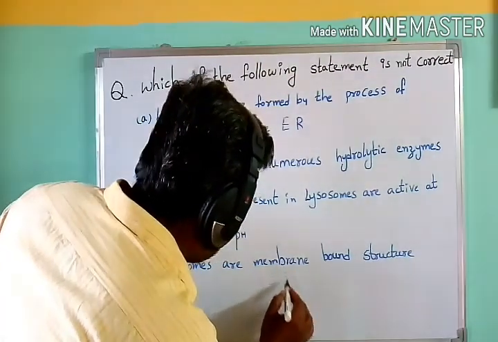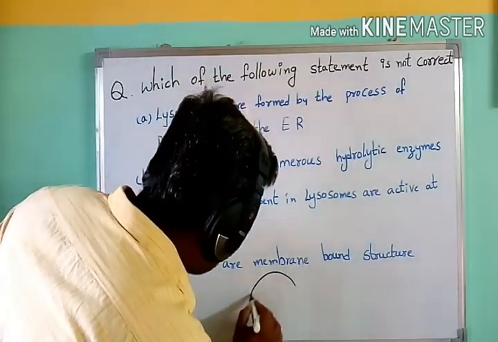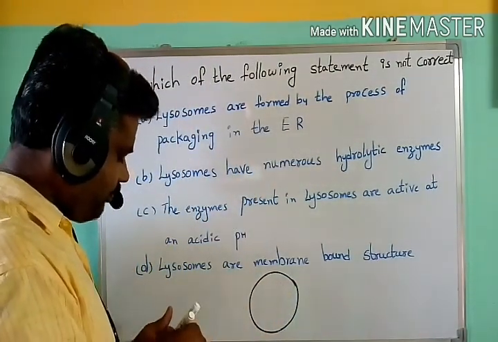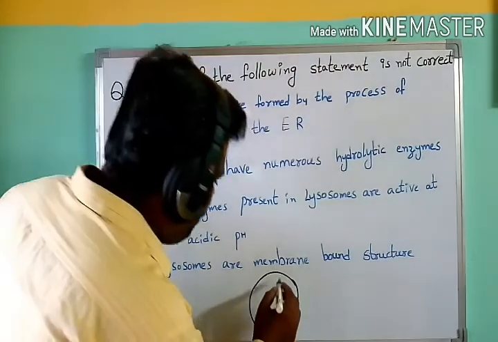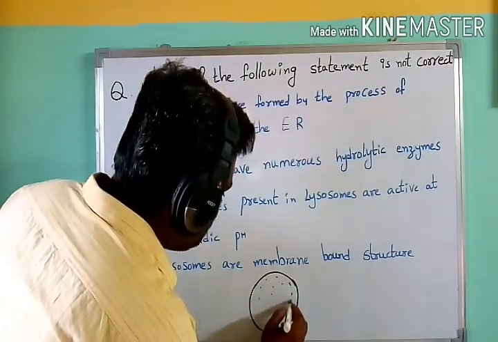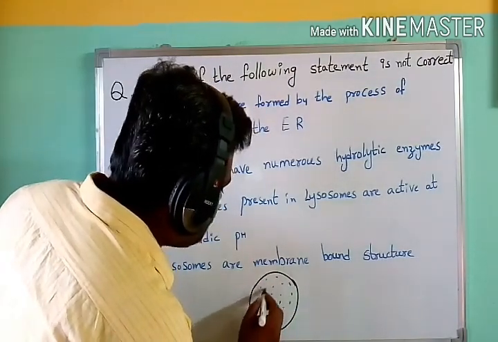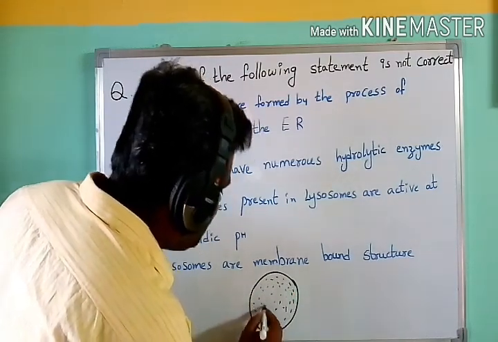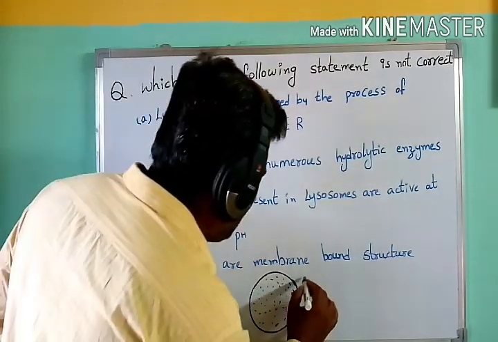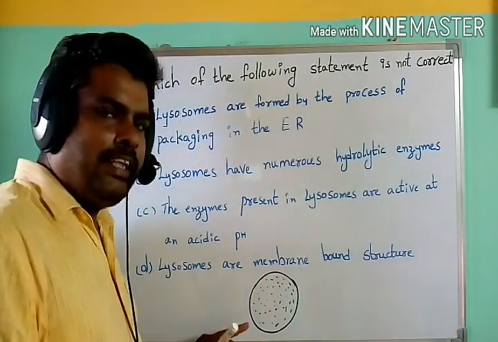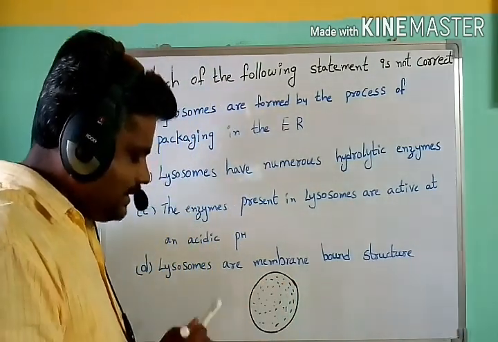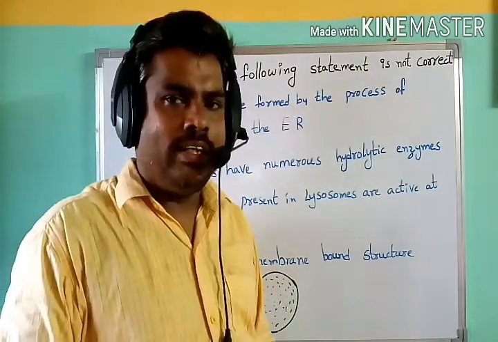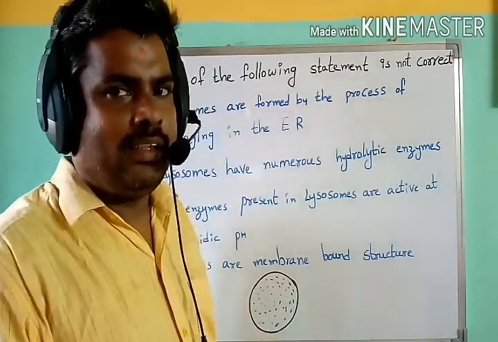Lysosomes are single membrane structures filled with hydrolytic enzymes. These hydrolytic enzymes are more active at acidic pH. Generally, lysosomes are formed from the Golgi apparatus at the time of packaging.